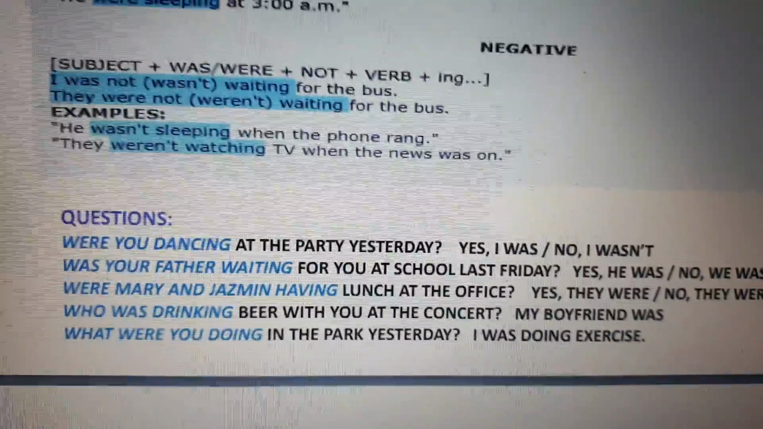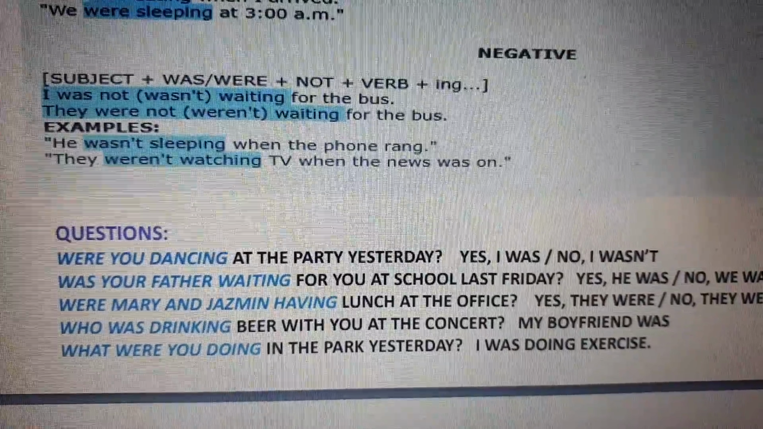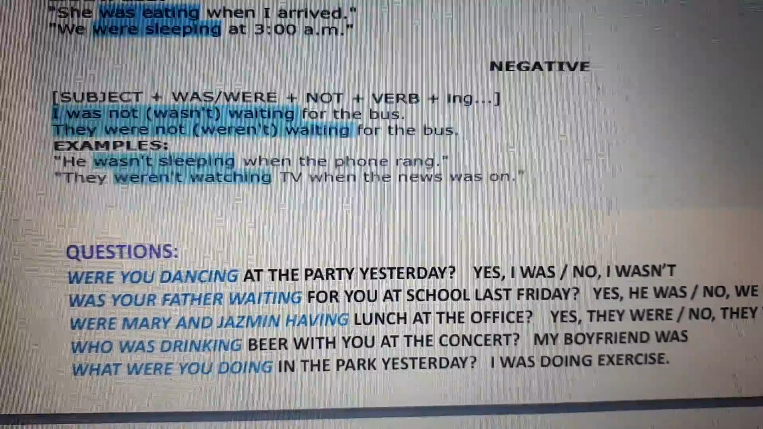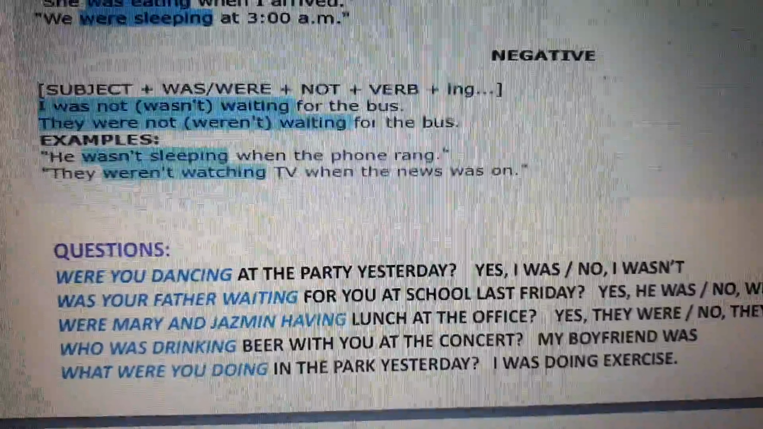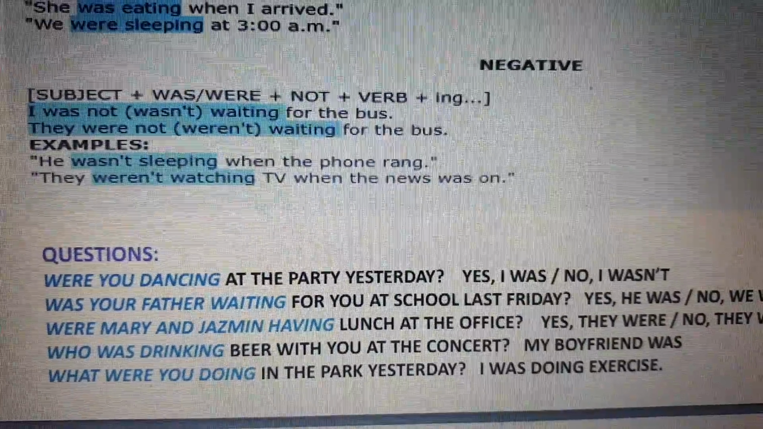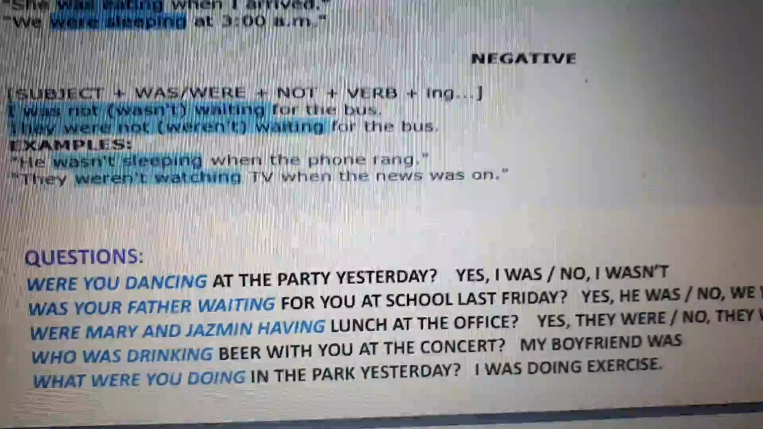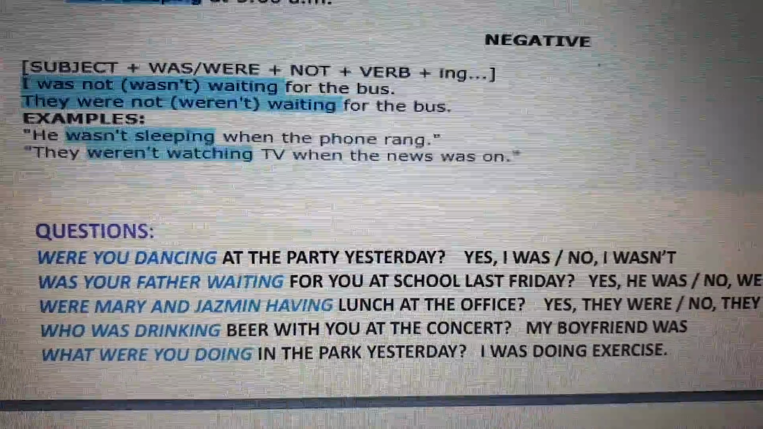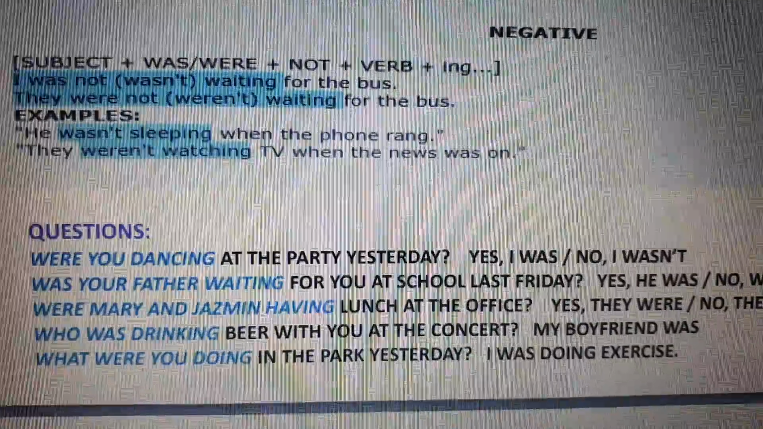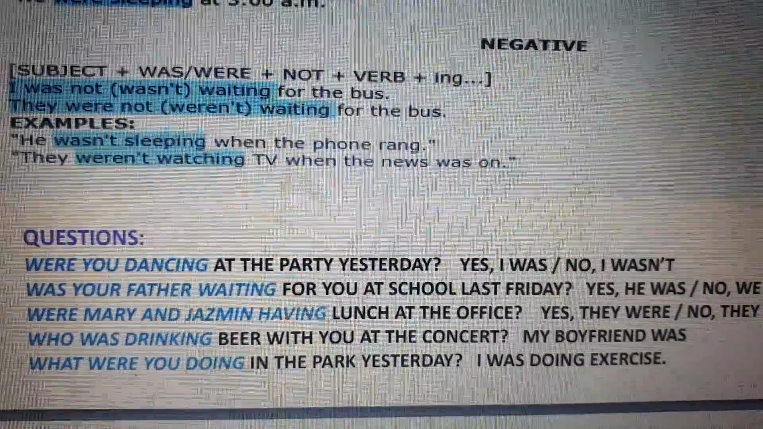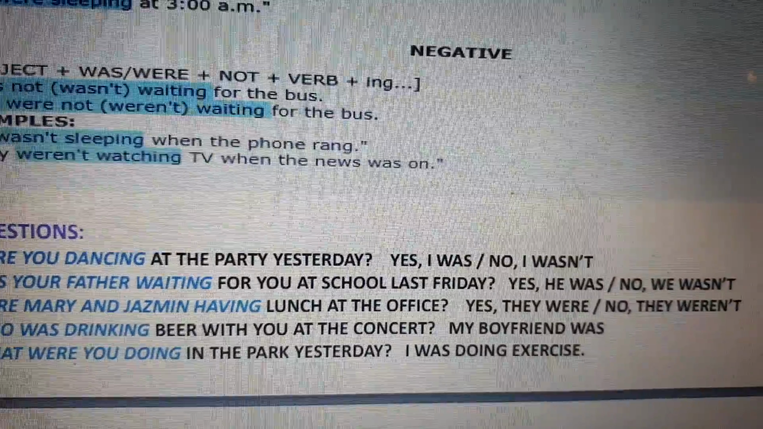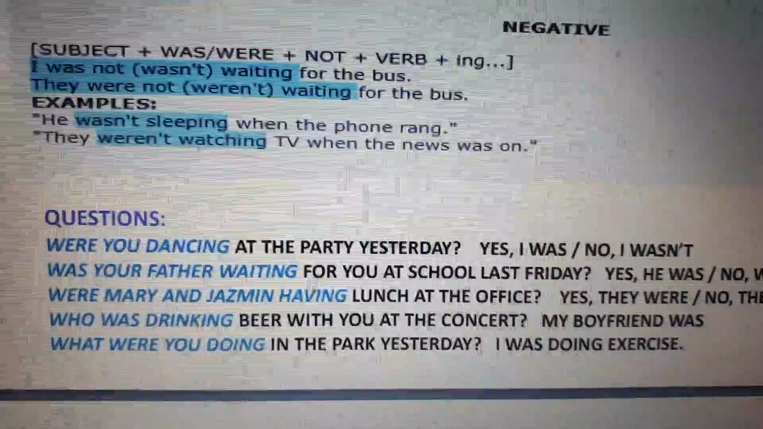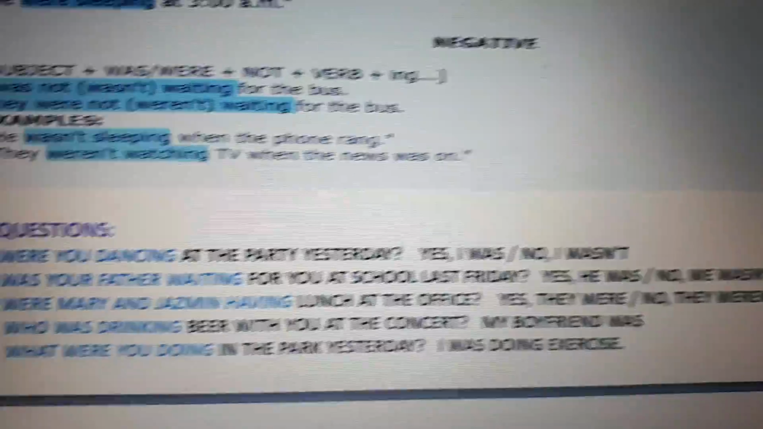Now, for questions. For questions, you already know that a question begins with the auxiliary, okay? For plural, we need to work with were. For singular, we need to work with was, okay? For example, were you dancing at the party yesterday? Yes, I was. No, I wasn't, okay? Was your father waiting for you at school last Friday? Yes, he was. No, he wasn't. Were Mary and Hasmin having lunch at the office? Yes, they were. No, they weren't.